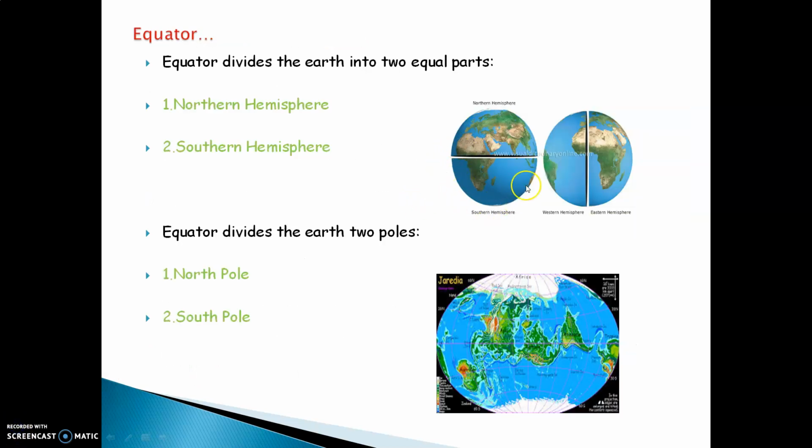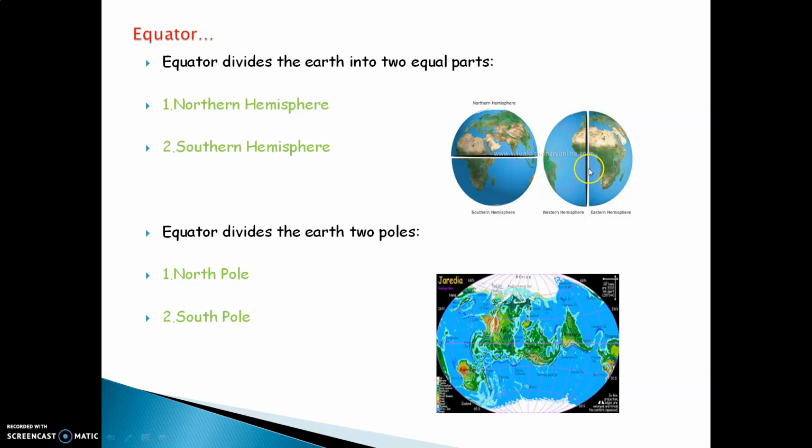We can see in this picture, as I just told, the equator divides the earth into two equal parts, northern hemisphere and southern hemisphere. Equator is the largest latitude or stepping line on the earth. Similarly is the case of the longitude. The 0 degree longitude is also called the prime meridian.